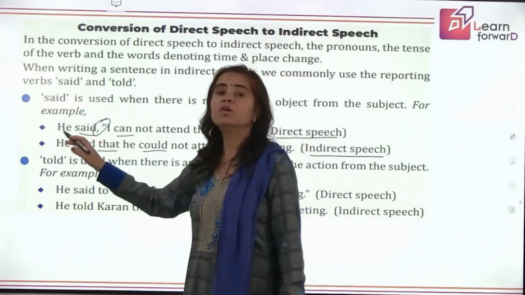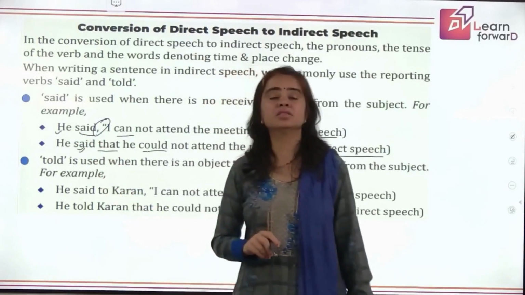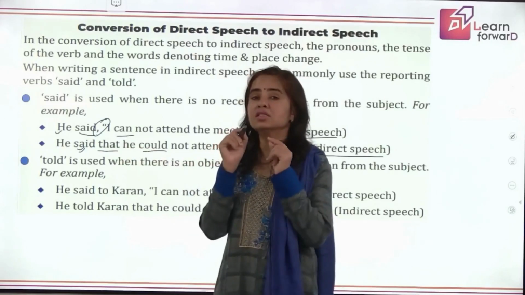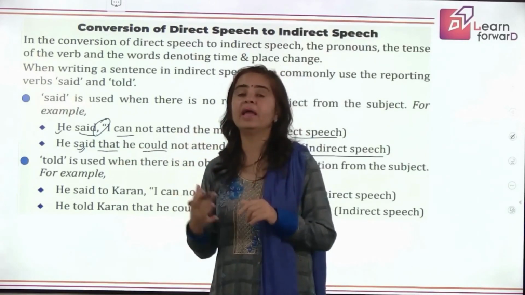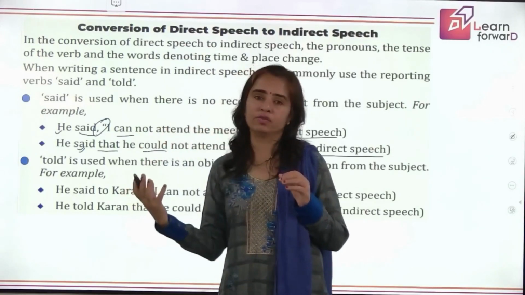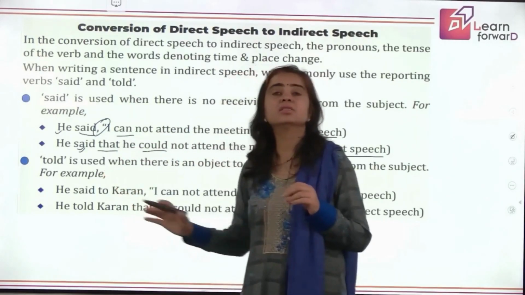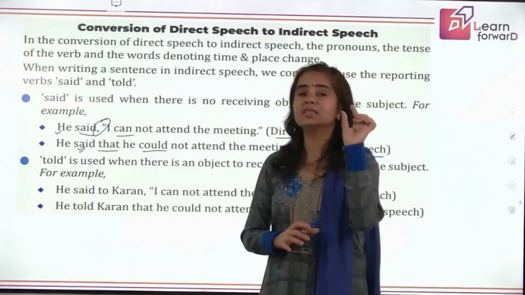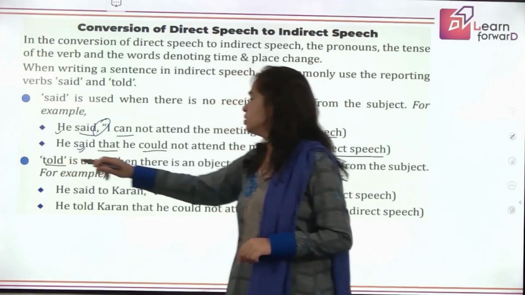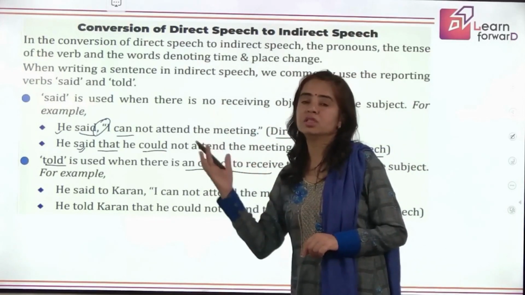When the reporting verb has the subject only, said remains the same in both the speech and the narration. But when this reporting verb is followed by an object also, so we get to know who said to whom in the reporting part also. Then said to is changed to told. So told is used when there is an object to receive the action, to receive the reporting verb.